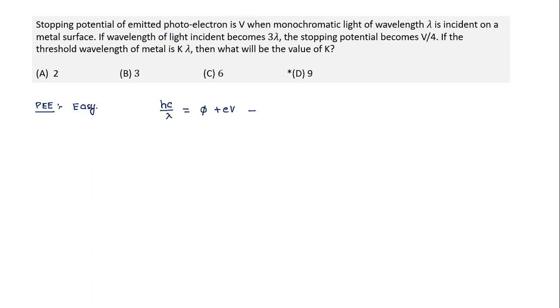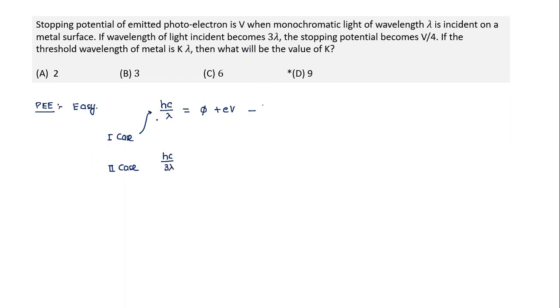Okay, in this question there are two cases given. Let's say the initial case, the first case. What is given here? The stopping potential is V, and the wavelength is lambda. So this is the equation, my first case. And what is the second case? We change some of the parameters. We are not changing the material, so phi will not change here. The stopping potential becomes V by 4 if the wavelength of light incident is 3 lambda. So it becomes hc by 3 lambda.